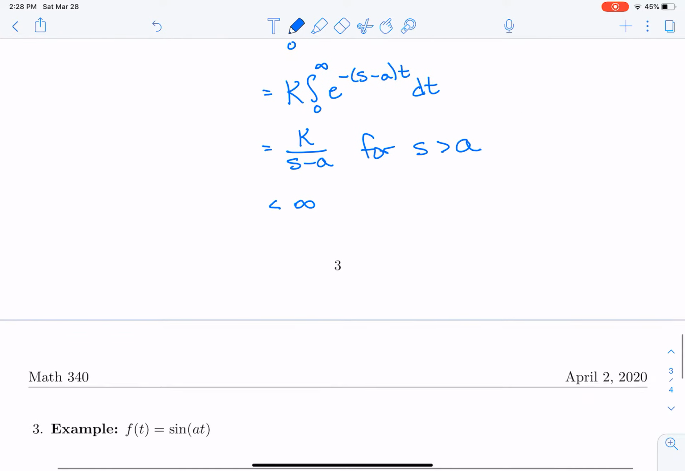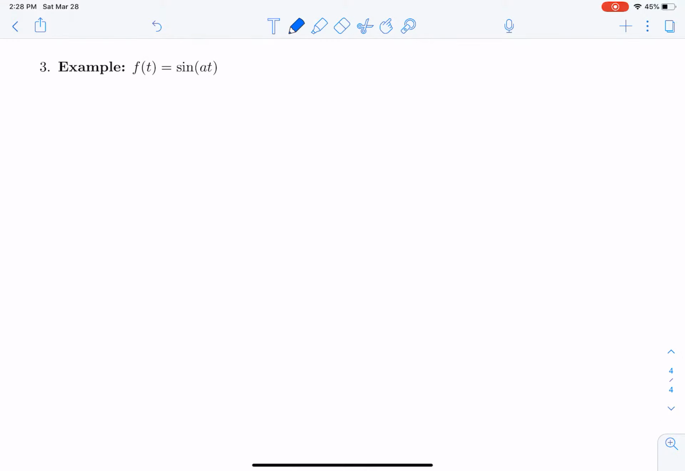Okay. Let's move on to one more example of finding the Laplace transform. Let's try to find the Laplace transform of a function that maybe is a little bit more interesting. Let's try to find the Laplace transform of sine of at. Now, this is going to be the integral from 0 to infinity of e to the minus st sine of at. Now, you may say to yourself, how do I do that integral? Okay, well, we're going to look at doing it by parts.